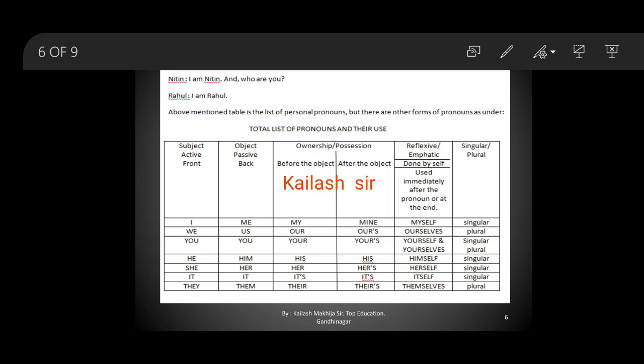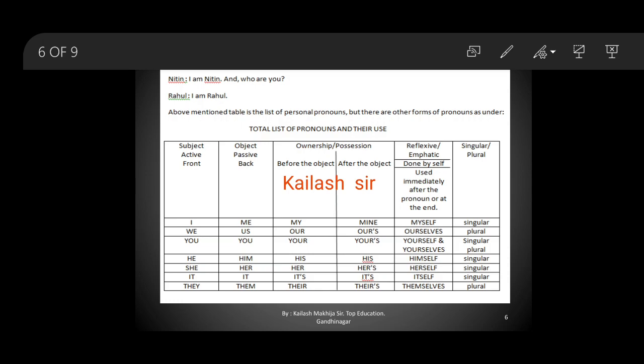Before that, let us complete the list. My becomes mine, our, ours, your, yours, his, her, hers, its, and their, theirs. The last column is, we can say, reflexive or emphatic pronouns, that is done by self, used immediately after the pronoun or at the end. Myself, ourselves, yourself and yourselves, himself, herself, itself and themselves. In this you can note self is used with singulars, and selves forms come with the plural.